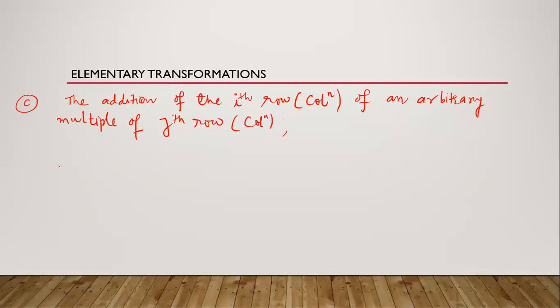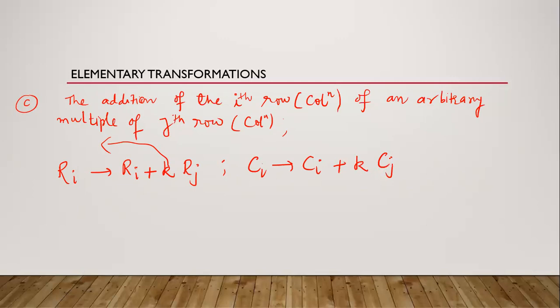Means we can replace Ri by Ri plus k times some arbitrary multiple with Rj. And similarly, we can do for same column also. Ci can be replaced as Ci plus k times Cj, any column, and k is any arbitrary constant. So these three are called elementary transformation.